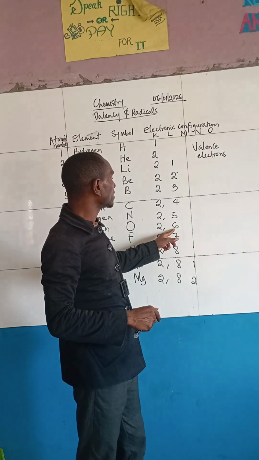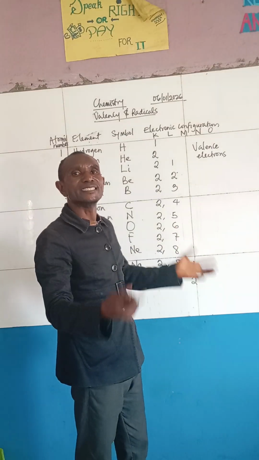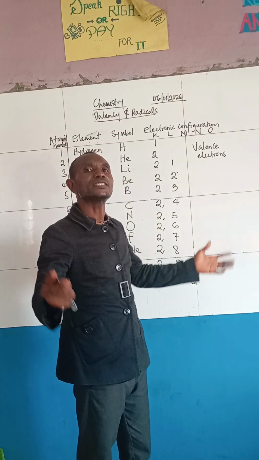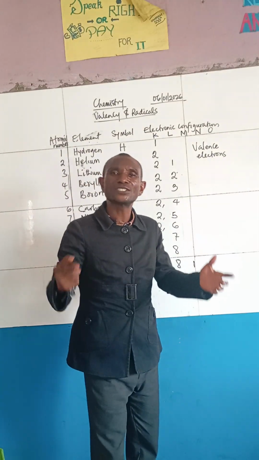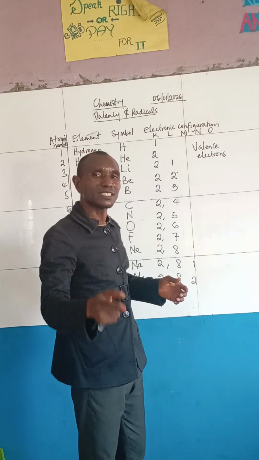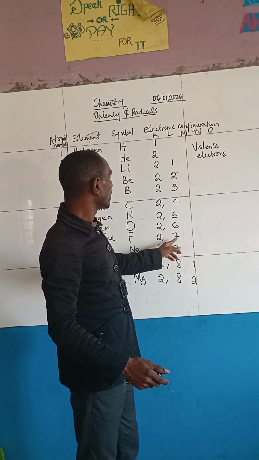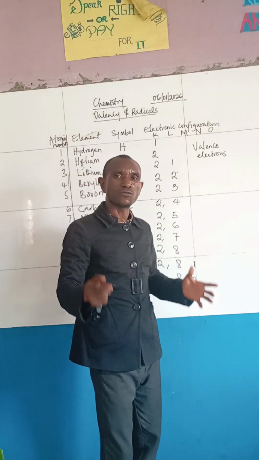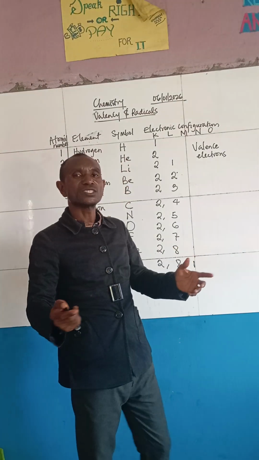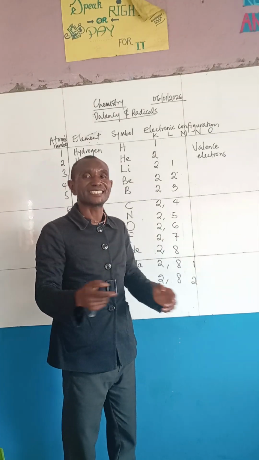Now, what is the valency of oxygen? What will I add to 6 to make it 8? That's 2. So that's why the valency of oxygen is 2. If they ask what's the valency of oxygen, it's 2. Then that of fluorine. What is the valency of fluorine? What will I add to 7 to make it 8?